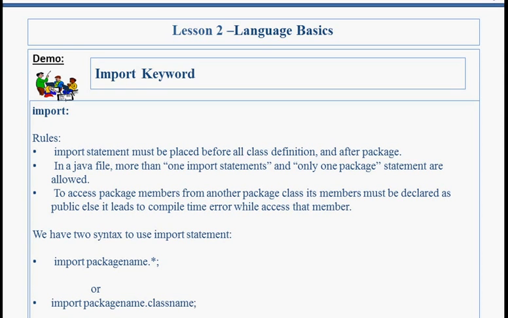We have two syntaxes to use import statement. First, import packagename.*. Here star represents all the classes present in the respective package. Second, import packagename.classname. If you want to import one particular class, then you can write it like import, then package name, then what class you want to import. Let's take an example to understand the import keyword.